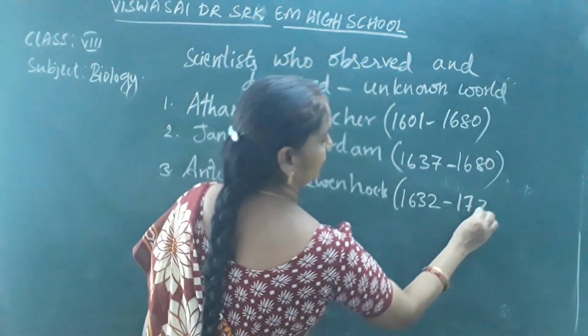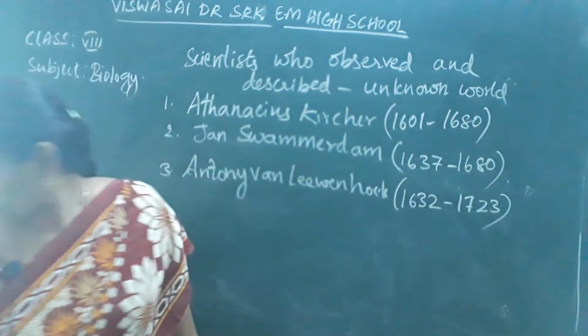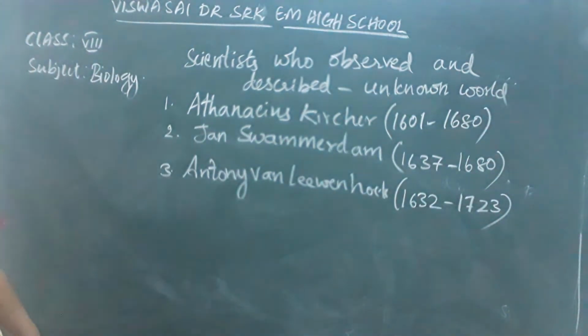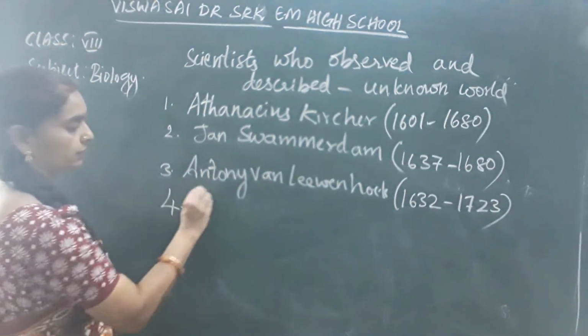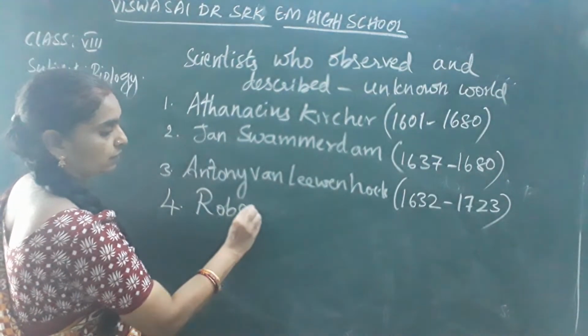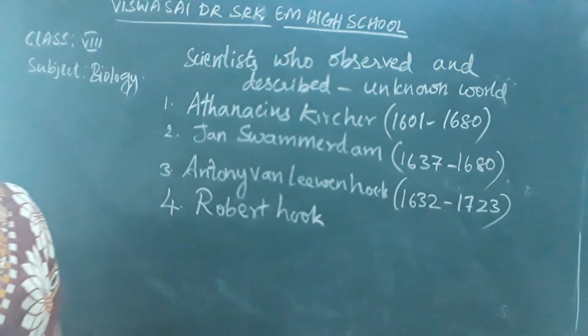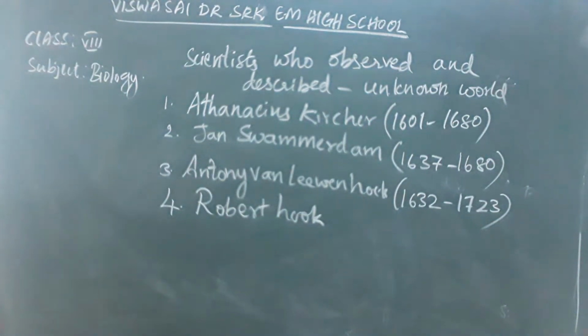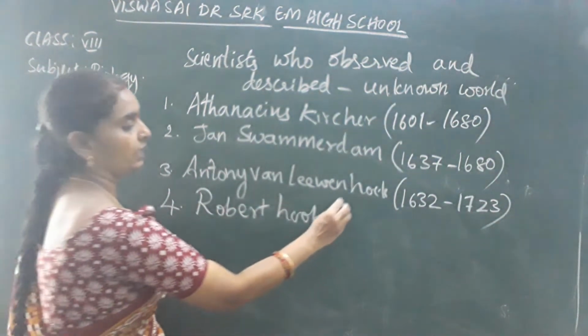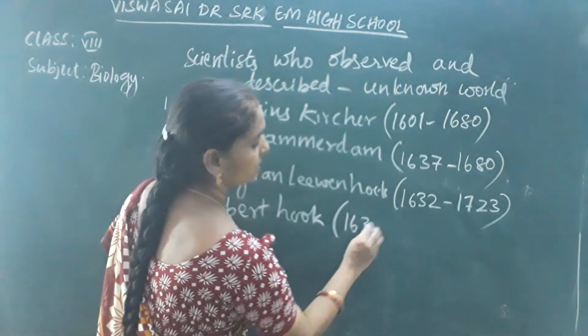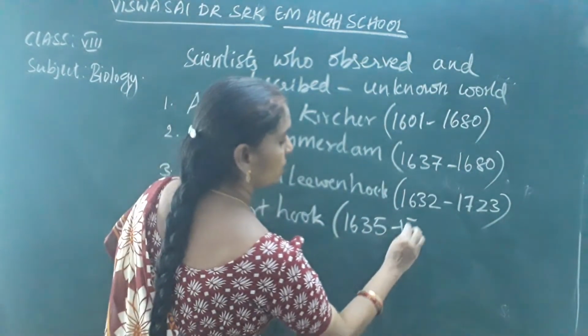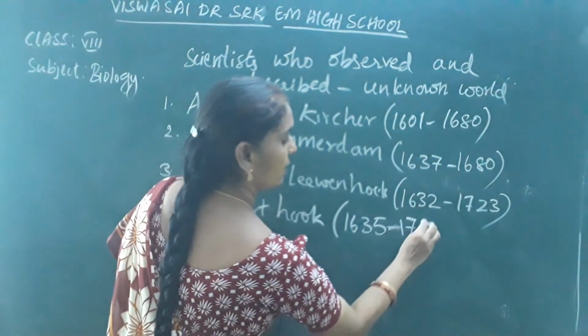Okay, children. Next was Robert Hooke, whose life period was between 1635 to 1702.